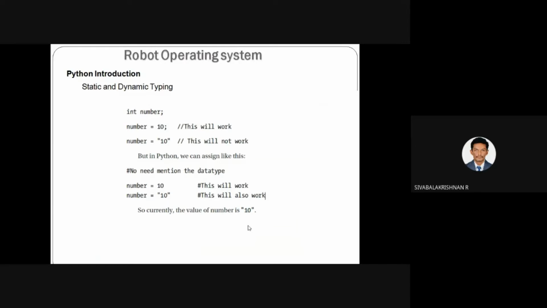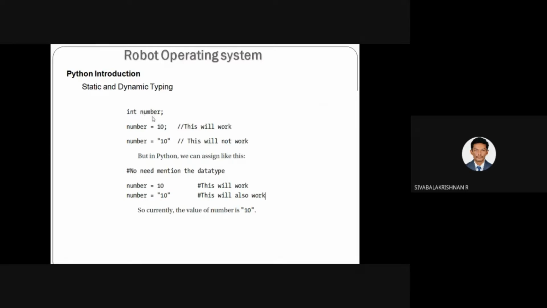Initially, in C or C++ you can use variables. Whatever variables you use in your program, you have to initialize or define those variables while starting your program.